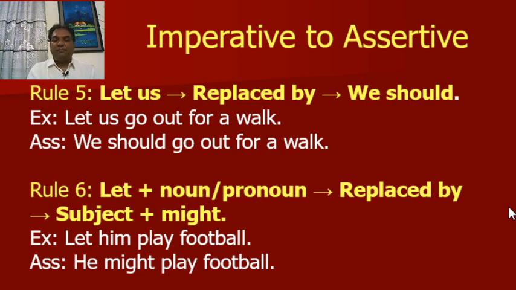Rule 5. Let us replaced by we should. For example, let us go out for a walk. Assertive: we should go out for a walk. Rule 6. Let plus noun or oblique pronoun replaced by subject plus might. Example: let him play football. Assertive: he might play football.